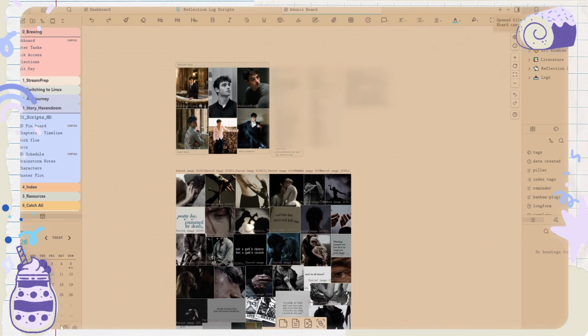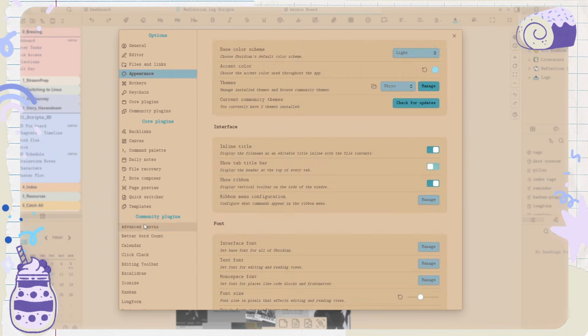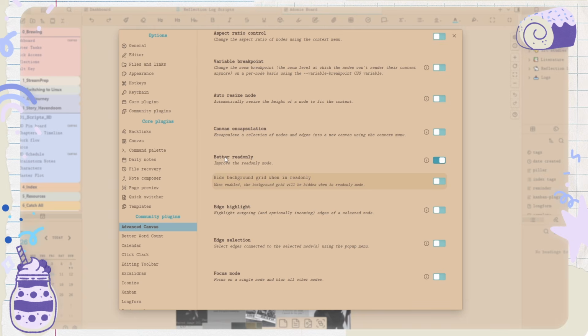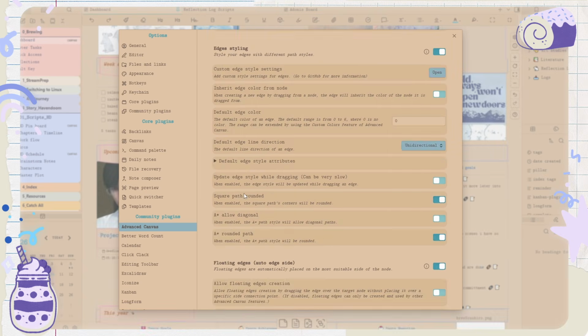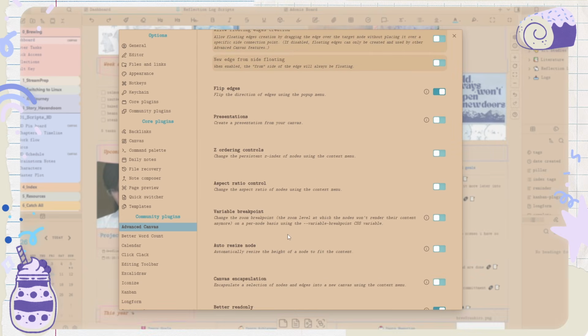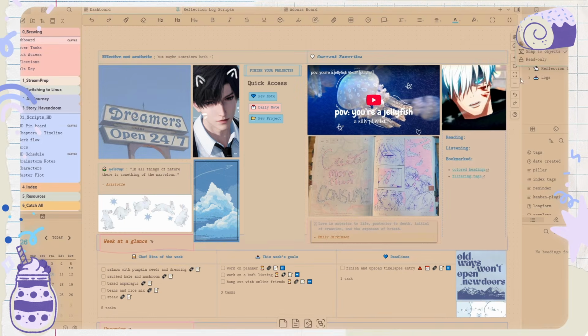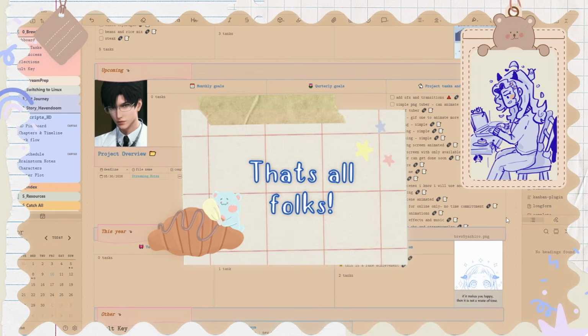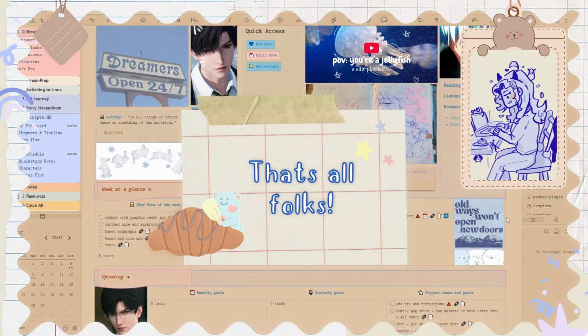And I thought this better, or advanced canvas, I thought that it was able to do that, because it says, see, better read only, improve the read only mode. There's a lot you can do here with the advanced canvas, but I'd really like my read-only mode to be locked somehow. I think we're done here. This is everything I've been trying to do right now.